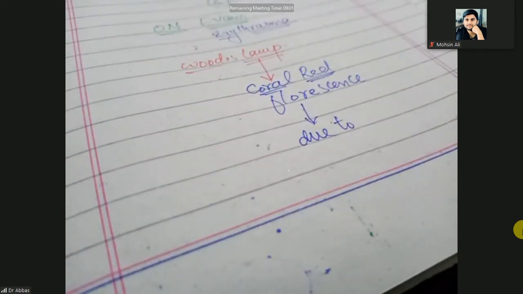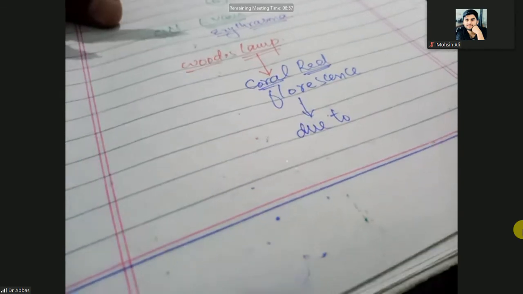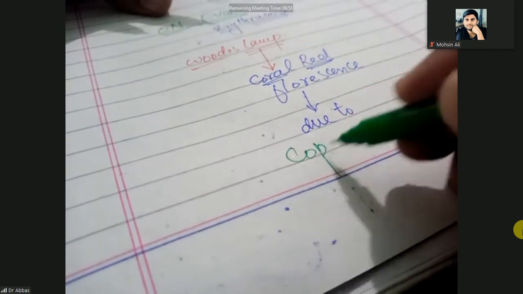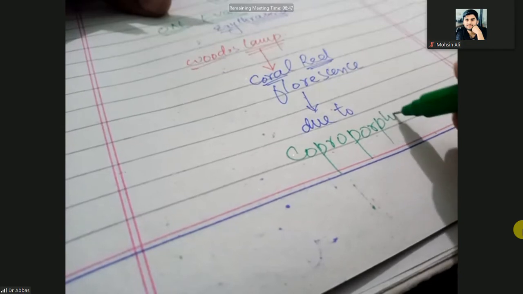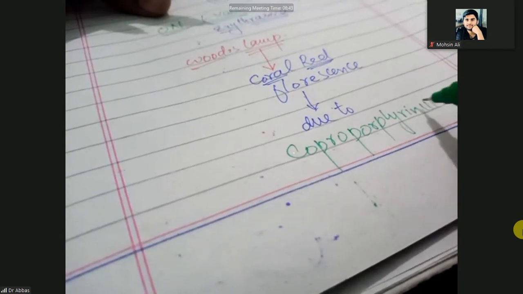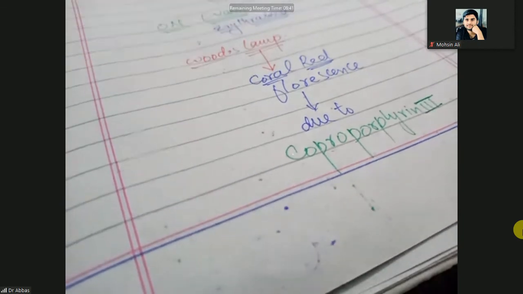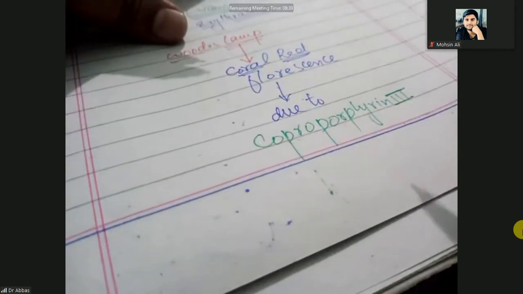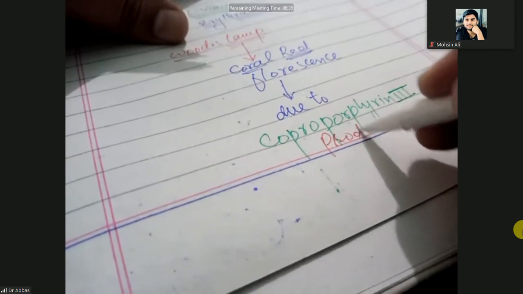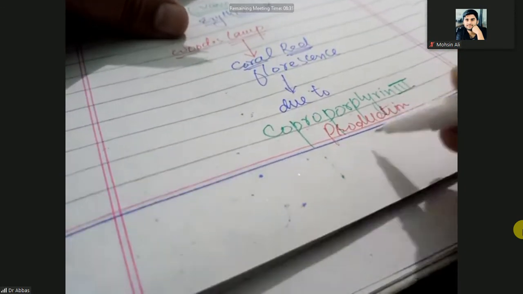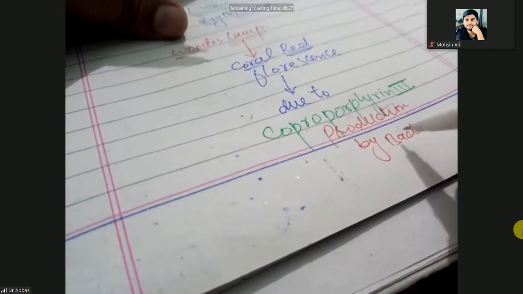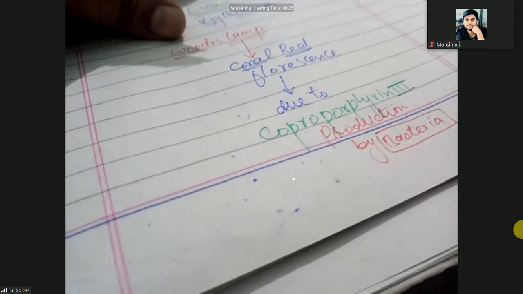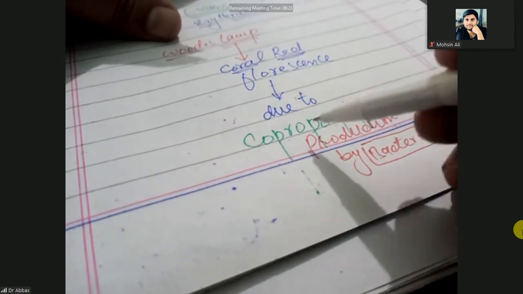production of coproporphyrin 3, and that is produced by bacteria, not your skin. Keep in mind. So bacteria, especially Corynebacterium minutissimum, will produce the coproporphyrin.